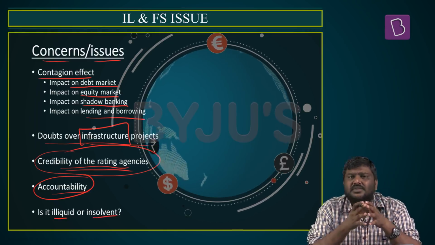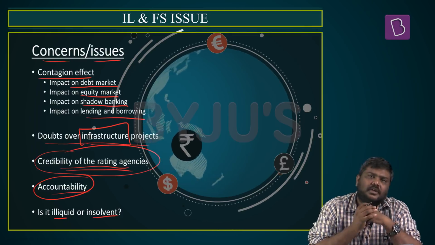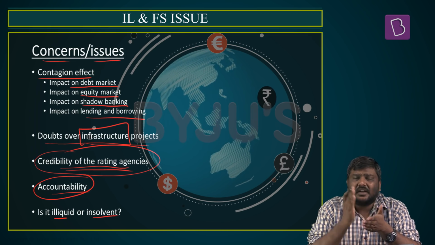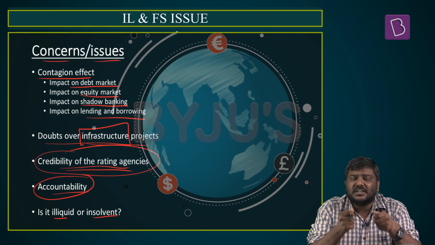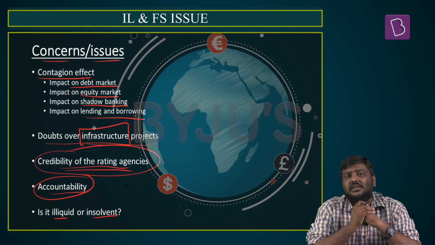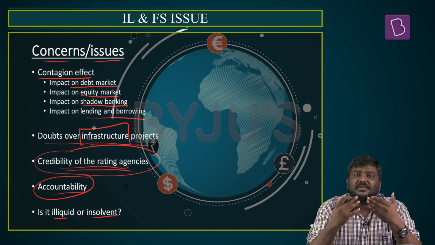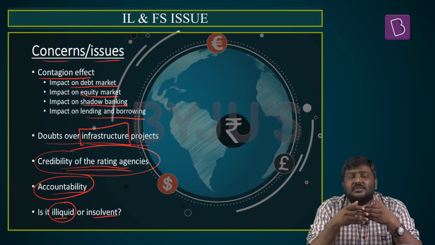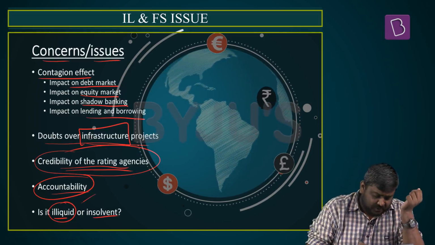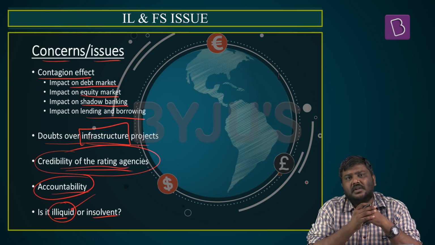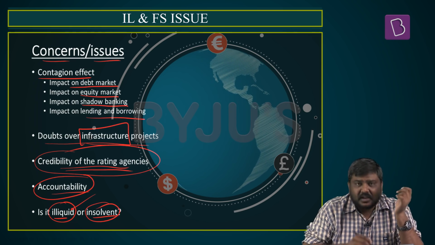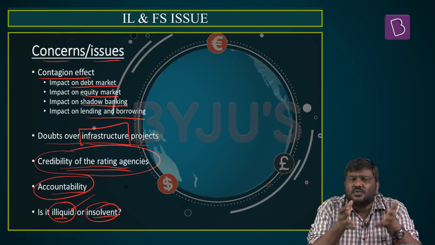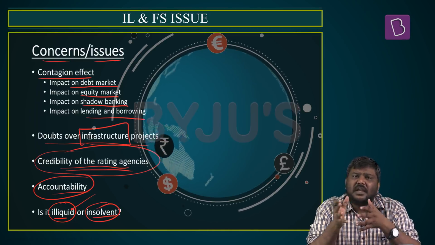Please understand there's a huge sea of difference between both the terms. When the company is illiquid, it simply means it holds assets. Right now it is having assets, but the cash flows are not coming right now. They might come after 3 months, they might come after 6 months. So basically, that is the concept of illiquid. What can be the solution for illiquidity? Basically, provide funding for short duration. Whereas in case of insolvency, it simply means the liabilities are much, much higher than the assets, and there is no way these liabilities can be taken care of.